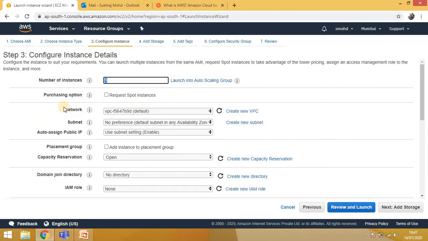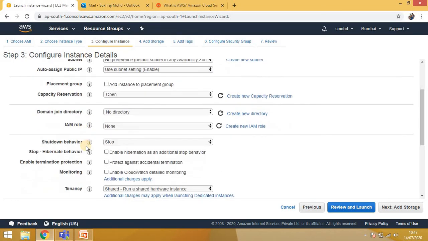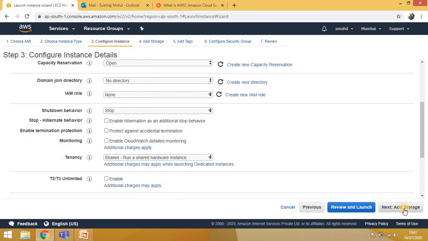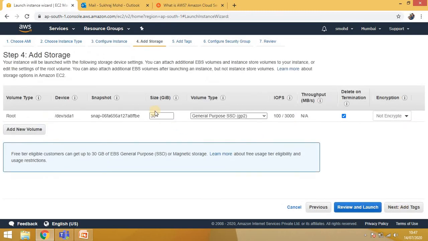After that there are some parts like network, subnet or auto-assign public IP. I will not go into detail about these because these are part of networking. We are just covering for development purposes, and I will not change anything. Just click on next, add storage. Here you can change the storage, like here it is 30, or I can make it 28 according to my requirement, or I can increase it. And volume type means hard disk type. It's a general purpose SSD which is very fast, but there are others also available.